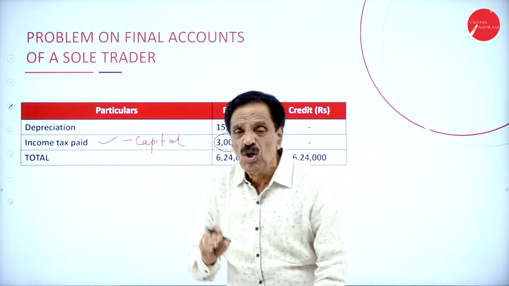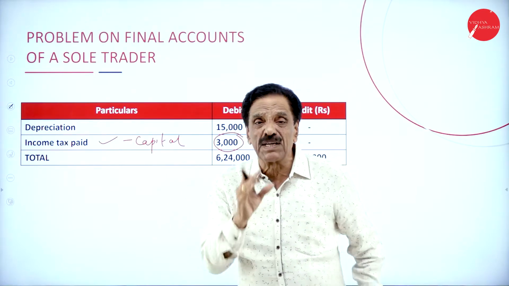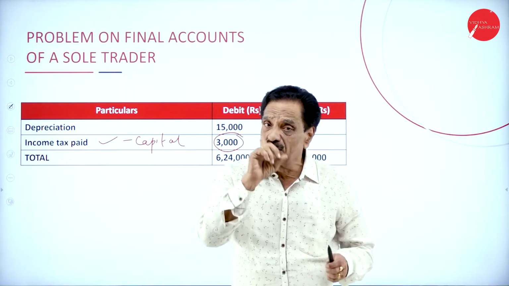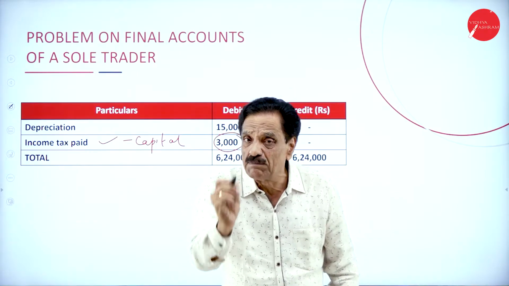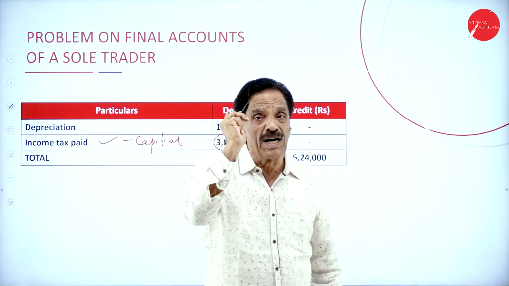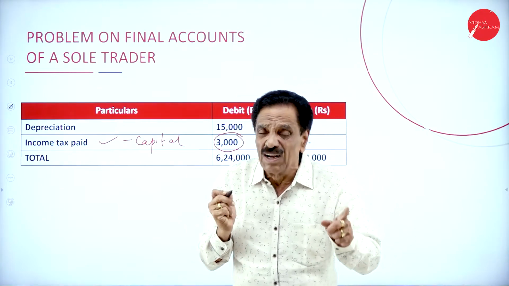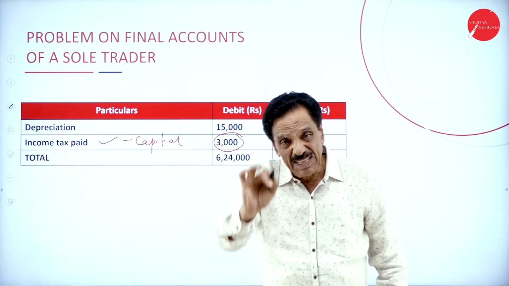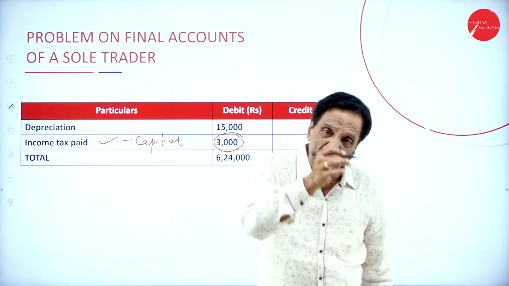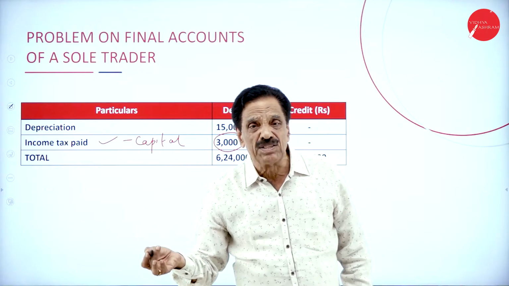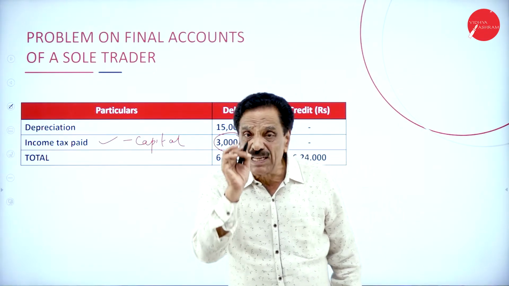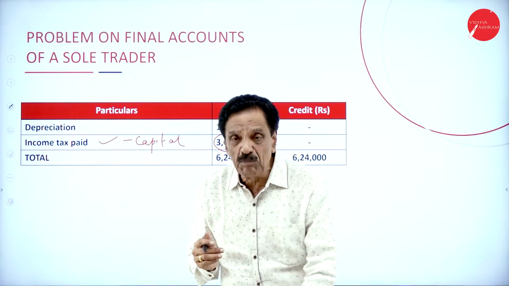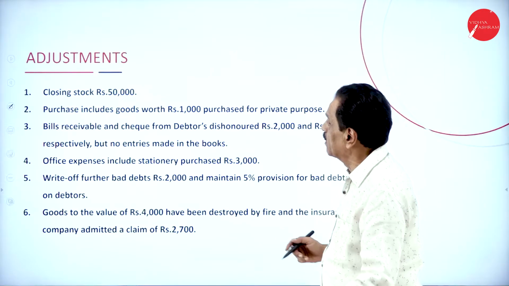Then another point: whatever items come from the trial balance should appear only once, either in the trading account, or in the profit and loss account, or in the balance sheet. Whereas an adjustment item should appear twice, minimum twice. We'll move on to adjustment now.